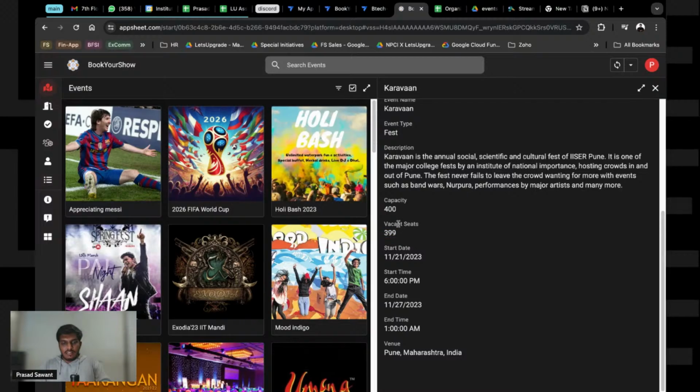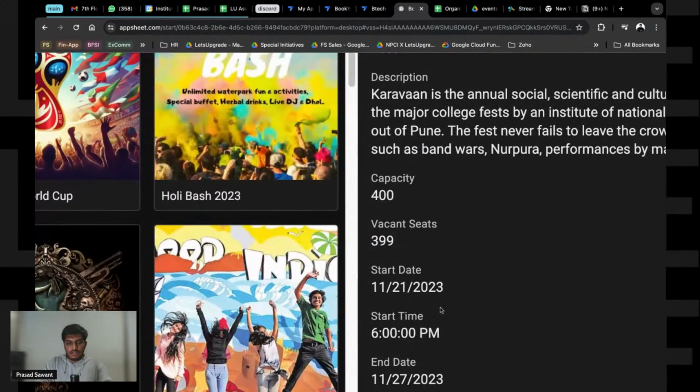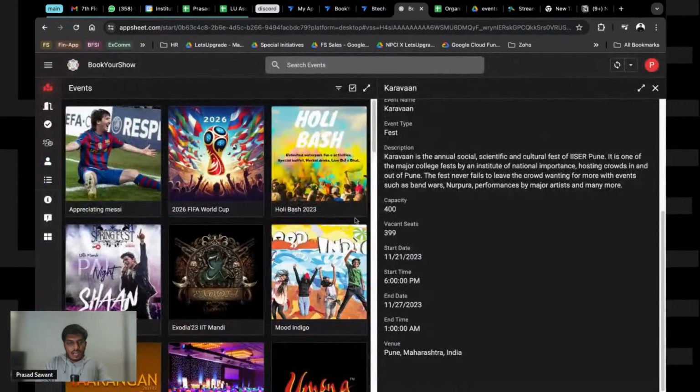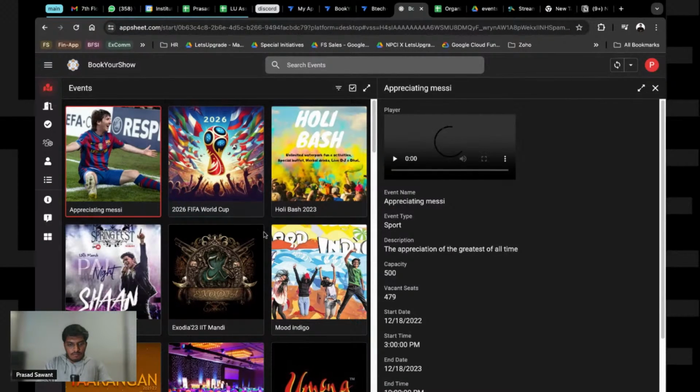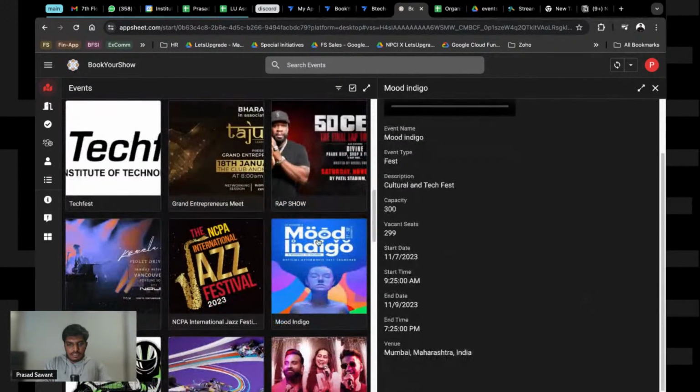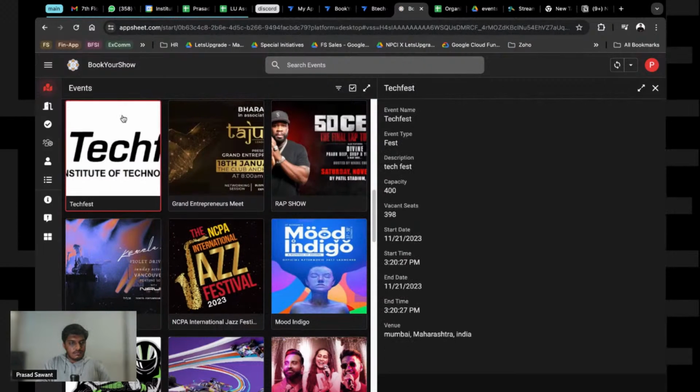Right, if you see, we have the number of vacant seats that change based on how many applicants have been there. And I believe I have already applied for all the events, so there is some application button. Okay, let me just fix this. I'll show you how it works. So basically, we are going to apply for some events, and your application is basically going to go on hold. And let me just see which event is this.